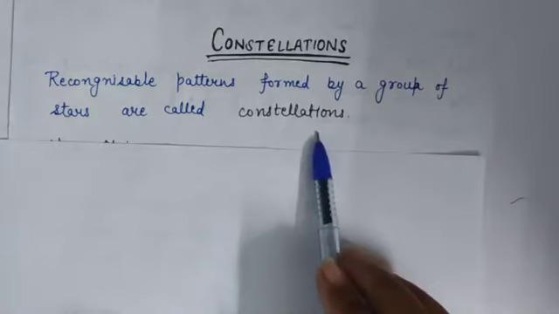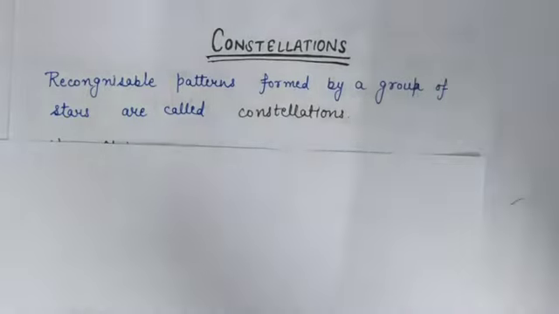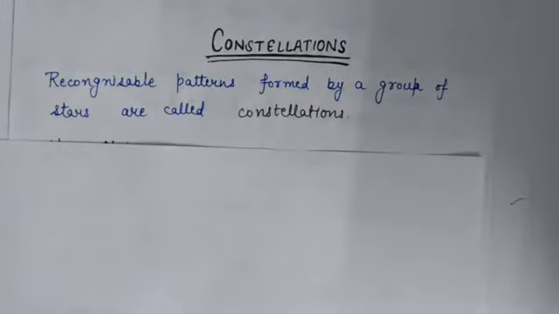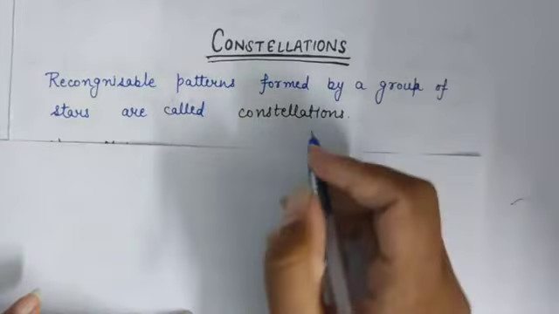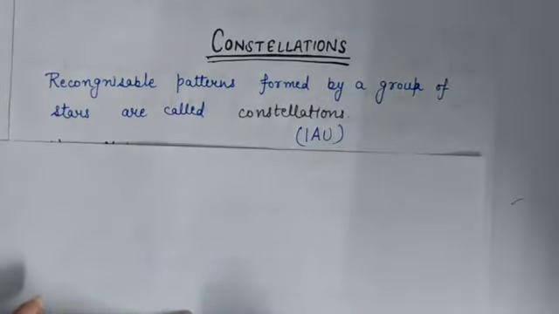Many constellations have been identified and named by astronomers, and there are 88 standard constellations recognized by the International Astronomical Union since 1922.